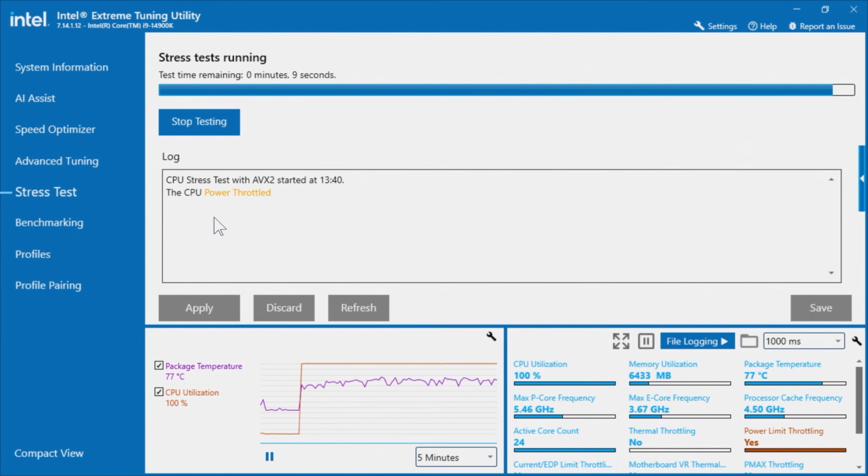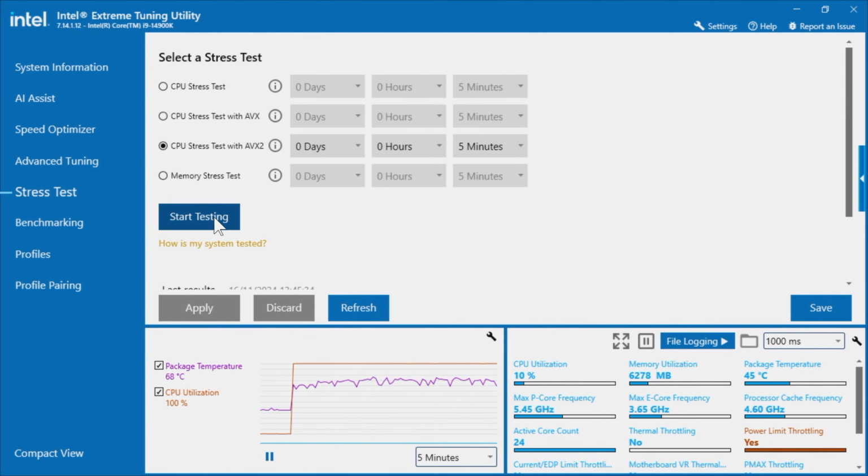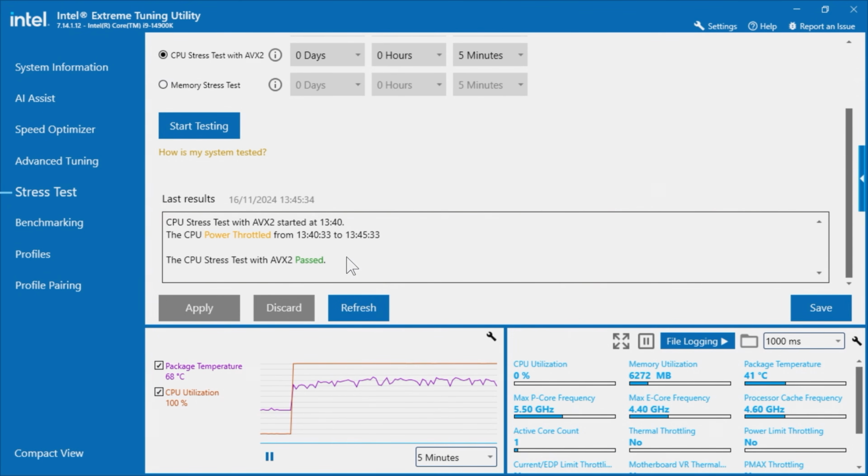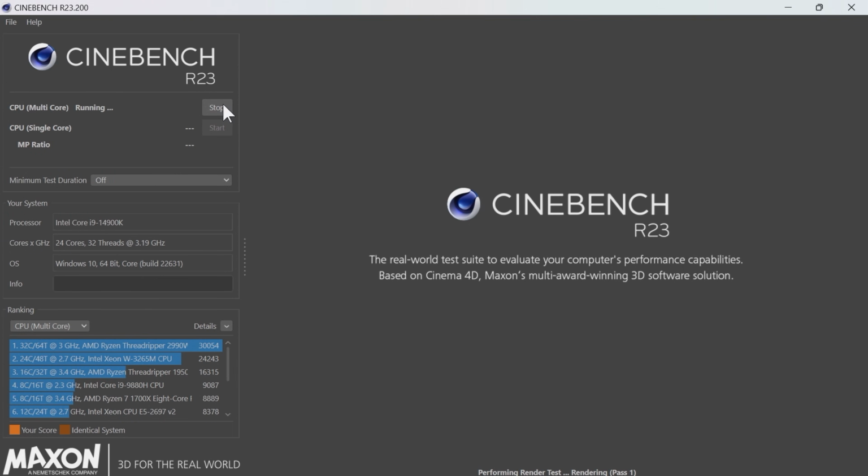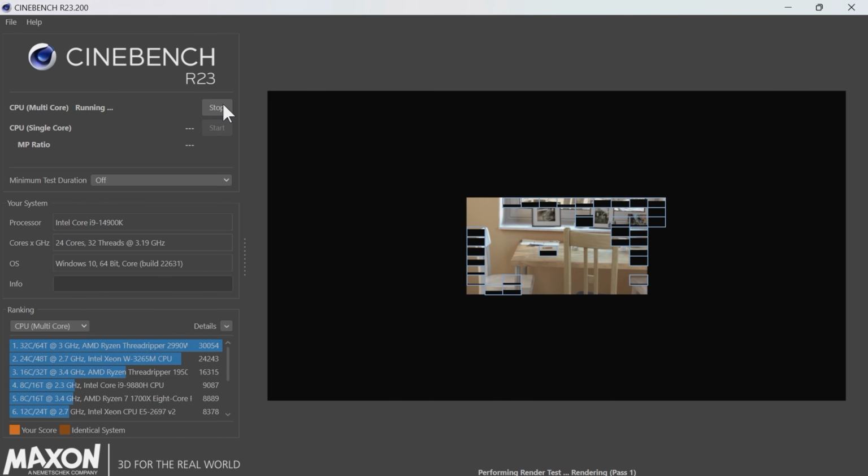I have found when I've been using it in the past, when it does fail, sometimes it will reboot the machine, so don't be alarmed about that. If you do find it does that, it will simply reboot and load into a previous state, and it will reset everything back to the default. So as you can see here, we've completed the stress test again, and I know personally that my processor is capable of up to probably 0.09, so everything in that respect was fine.